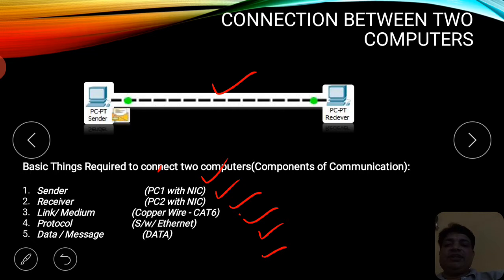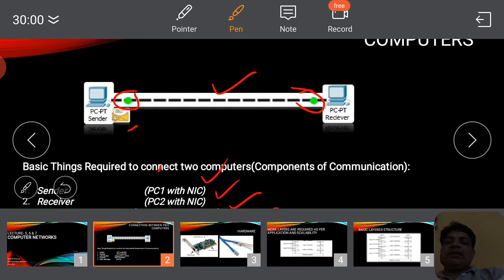Apart from that, we need data to transfer from one system to another, or we need to produce some command to check whether these systems are connected with each other or not. That data packet, as you can see here, indicates a message type that completes the components of communication. Apart from that, as you can see, a green color indication is there between these systems.